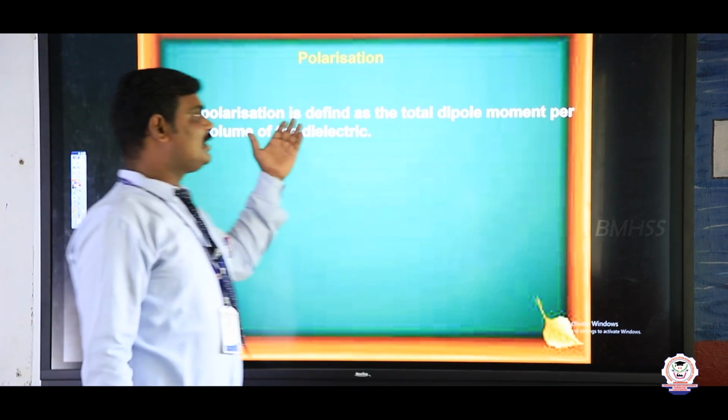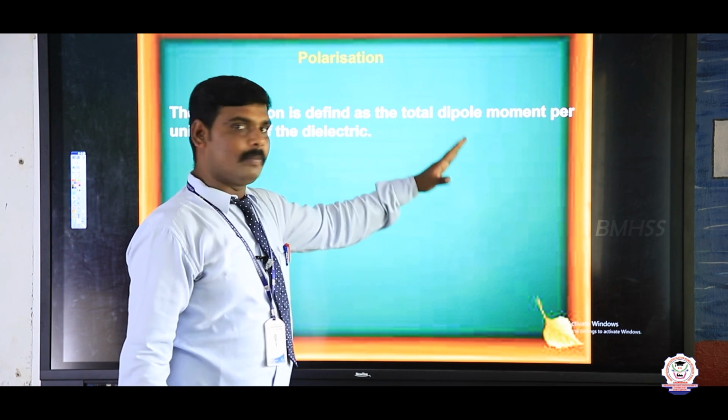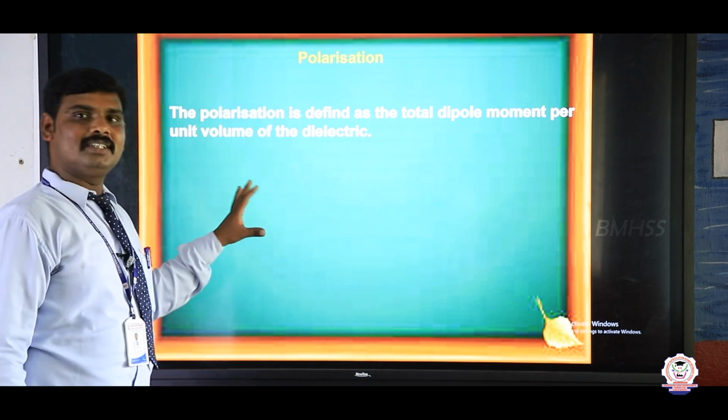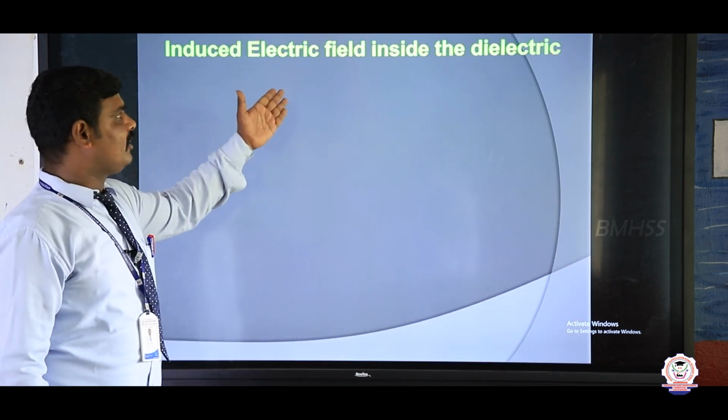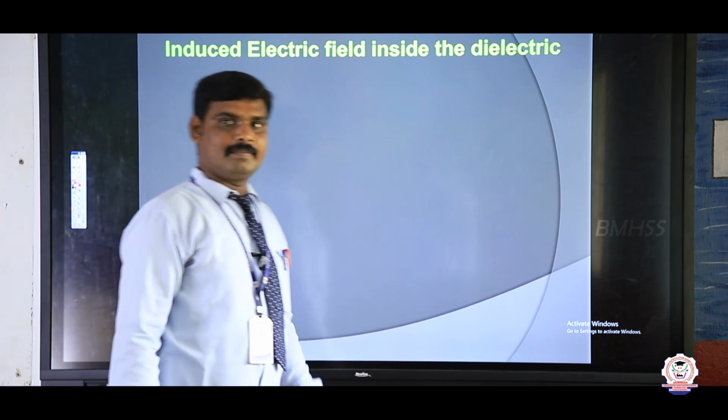The polarization is defined as the total dipole moment per unit volume of the dielectric. Clear? So next our topic is induced electric field inside the dielectric.